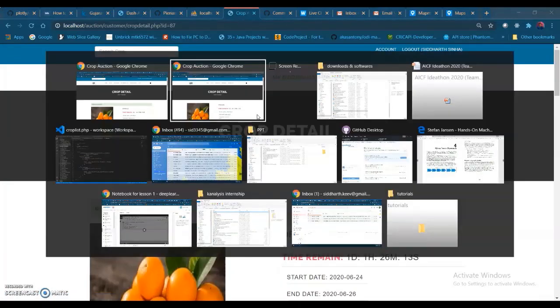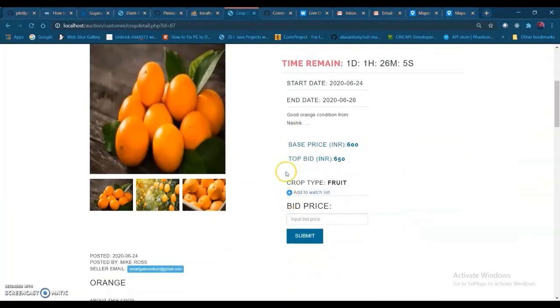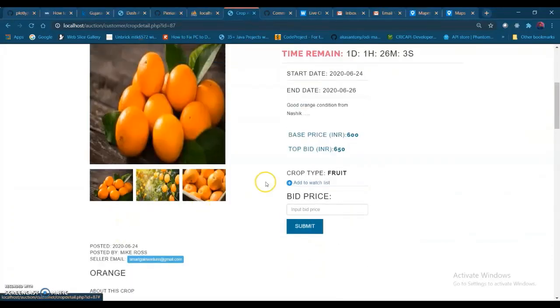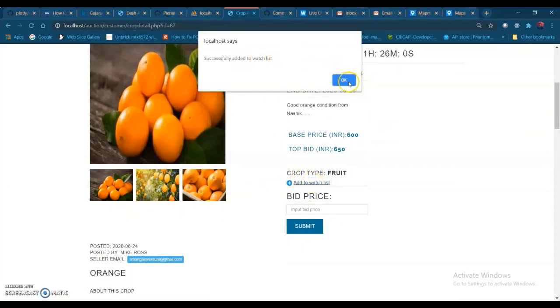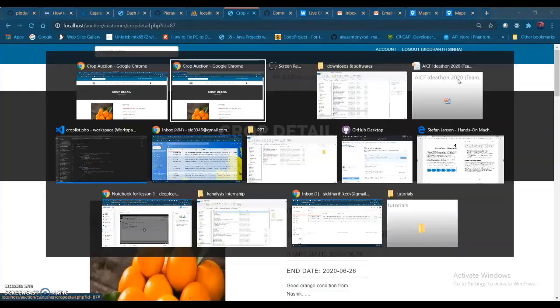So the bidding is successfully done. And if I refresh it from the farmer's page, you can see top bid is 650 rupees. So this is the same bidding that I have done before, same method of bidding. You can also add it to the watch list. You can see those, like you will get it over here, notification of the watch list.